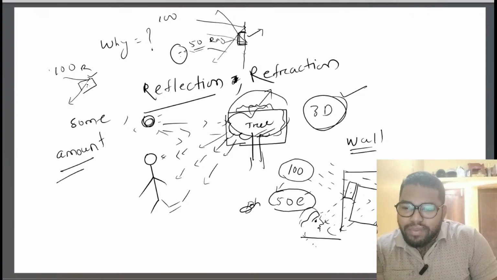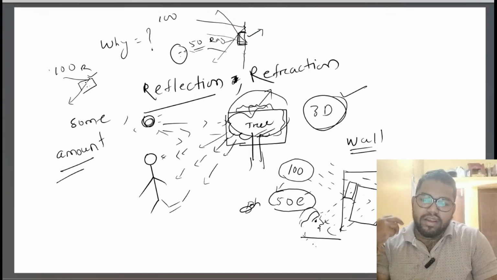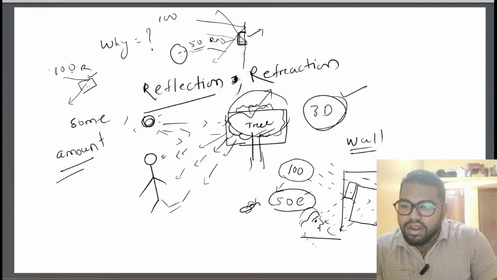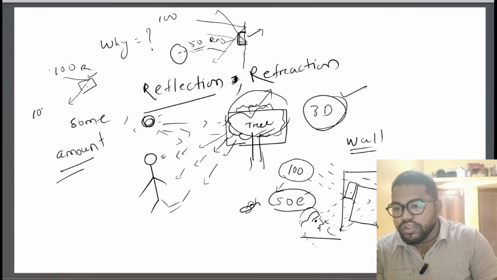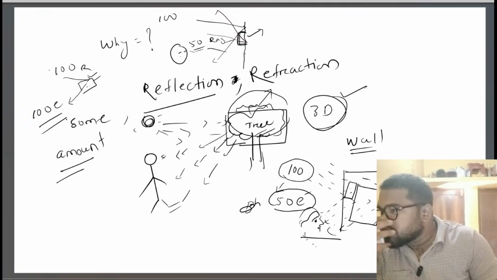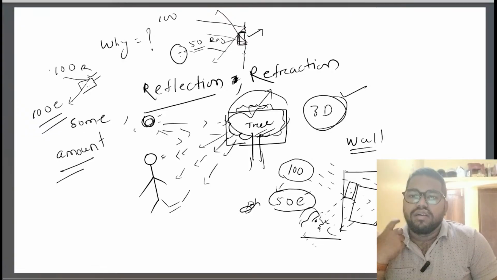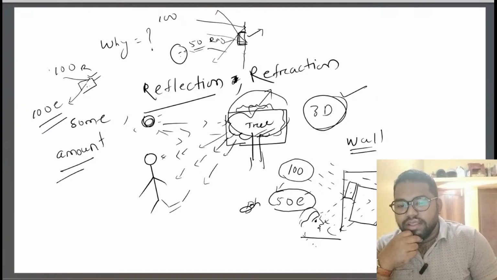But when I place a mirror over here, the number of rays striking and the number of rays that I get are equal. Meaning 100 rays sent by the sun, and I also receive those 100 rays reflected from that object. Then definitely I will see my face there. Right? Do you get my point? And this also depends upon the smoothness. And that's why a mirror helps us find how we look. Okay, yes or no? Right.